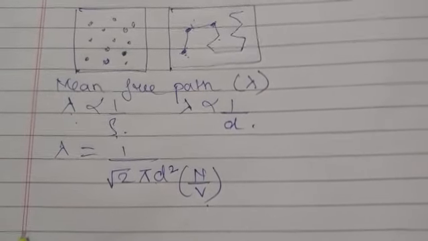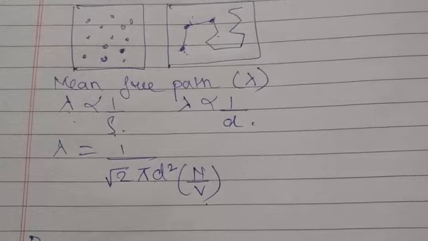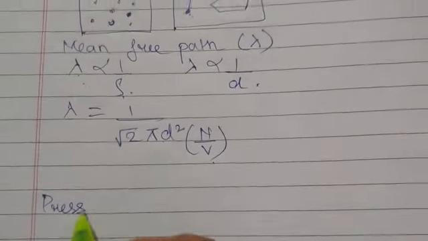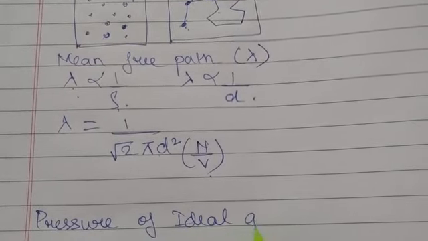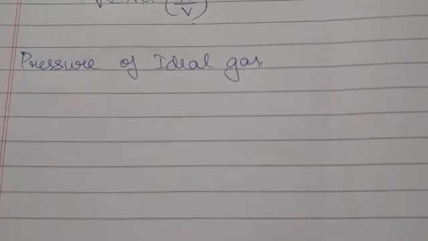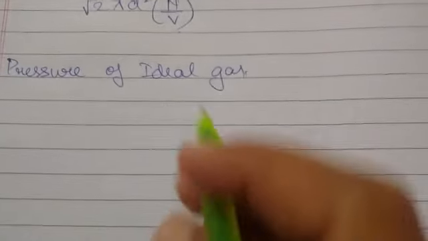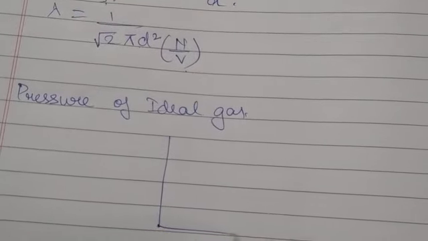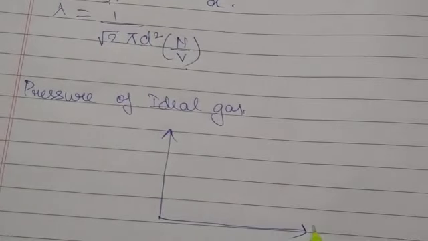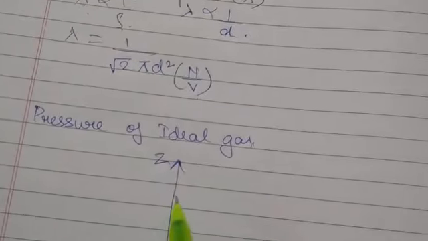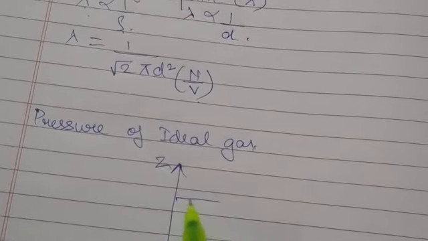Now the next thing is that we will derive a formula for pressure of ideal gas. First of all, consider n moles of an ideal gas enclosed inside a cubical box, and the walls of that box are kept at constant temperature. Suppose this is your x-axis, this is the z-axis, and here is a box.